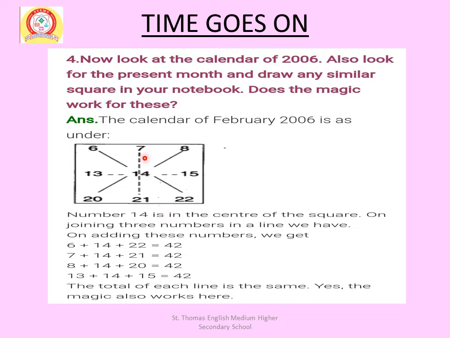Then 7, 14, 21 gives 42. Then 8, 14, 20 gives 42. Then 13 plus 14 plus 15 gives 42. The total of each line is the same. Yes, the magic also works here.